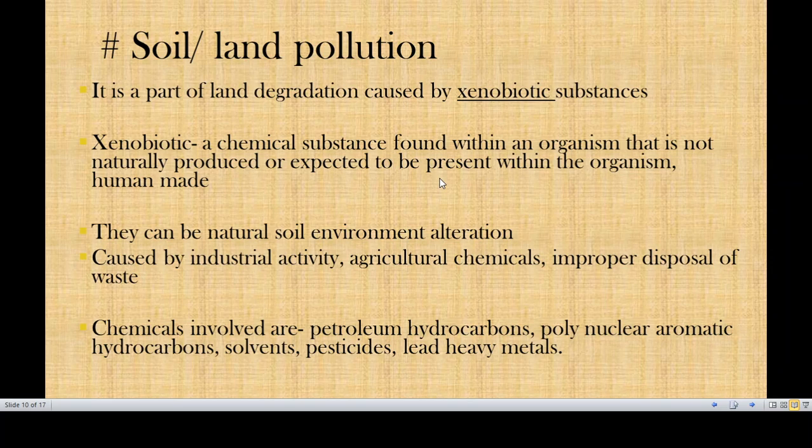You can just memorize it also, but try to understand it. When a chemical substance is found in an organism that is not naturally produced or expected to be present in the organism, of course then it has been added by humans, and it is called a xenobiotic substance. I'll try to give you an example so it becomes easy for you to understand. Try and understand that you are growing a crop. That means you are doing agriculture and trying to create a good food product.